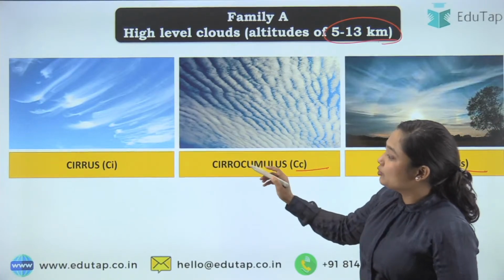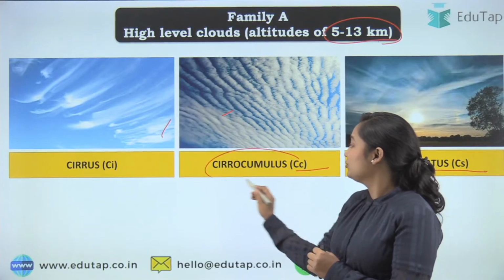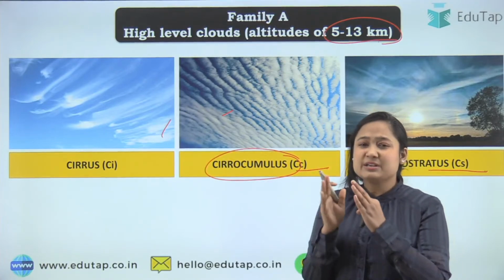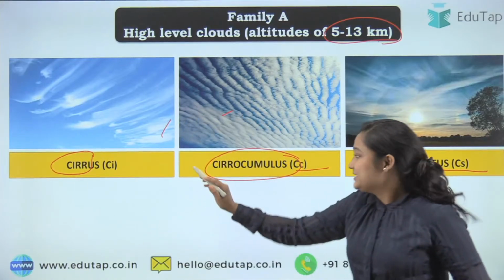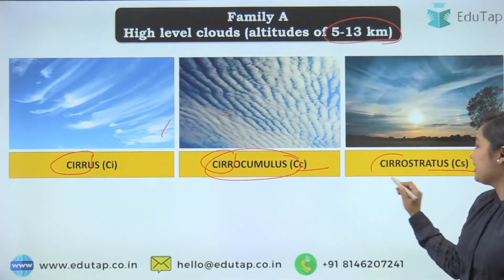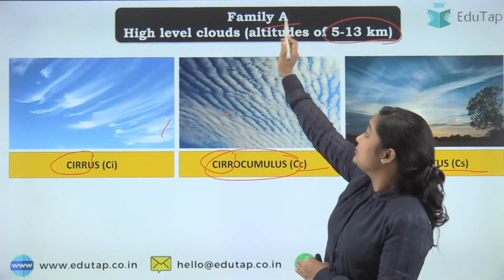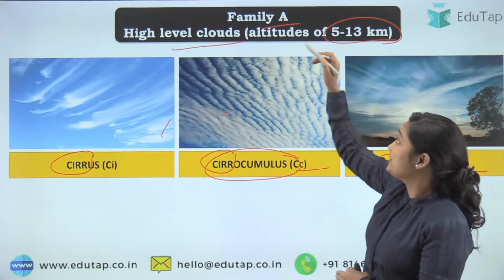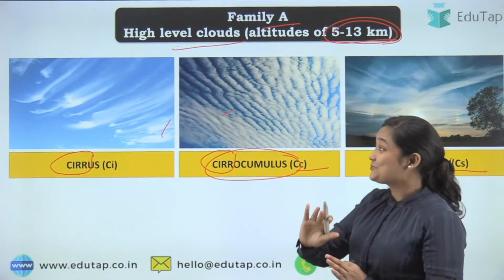So how can you know which one is which? What if in the exam they ask cirrocumulus belongs to which family? See, it's quite easy. You have to see the word CIRR. If you see this word, it means they are talking about family A or high level cloud, or the cloud that will be found between 5 to 13 kilometers. Okay, this is quite easy.